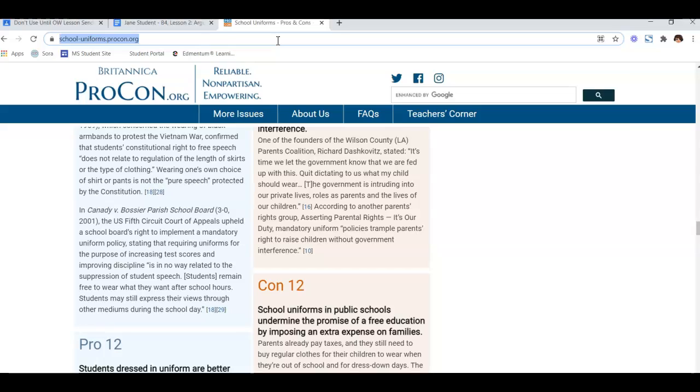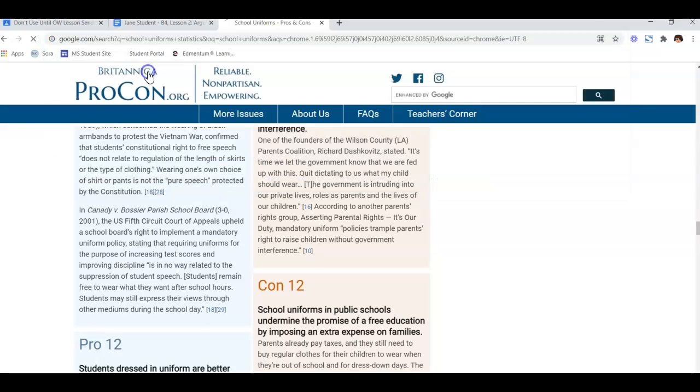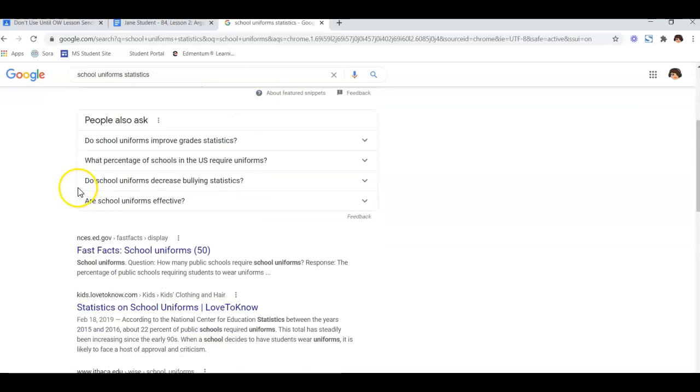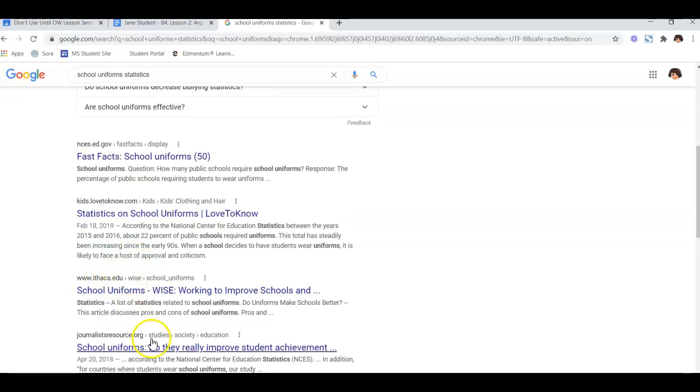And then I'm going to repeat that process. So I'm going to search school uniforms. Maybe this time instead of pro and con, maybe I'll just go for statistics. And then I'm going to look at the sources again. Oh, I have a .gov, I have a .com, I have a .edu, and a .org. So any of those would be helpful.